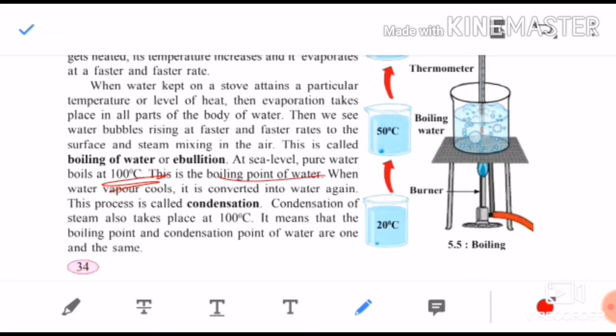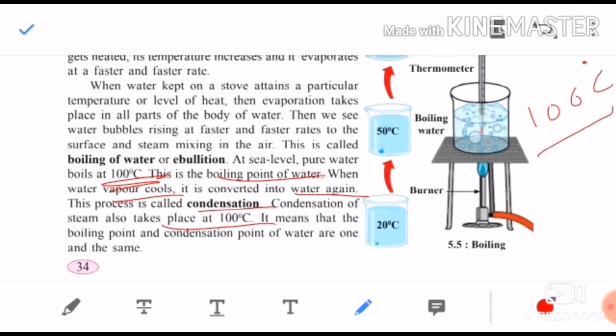Again, if that water vapor which is formed is cooled, it will again get converted into water. If vapor gets converted into water, this process is called condensation. Condensation also takes place at the same temperature, 100 degrees Celsius.